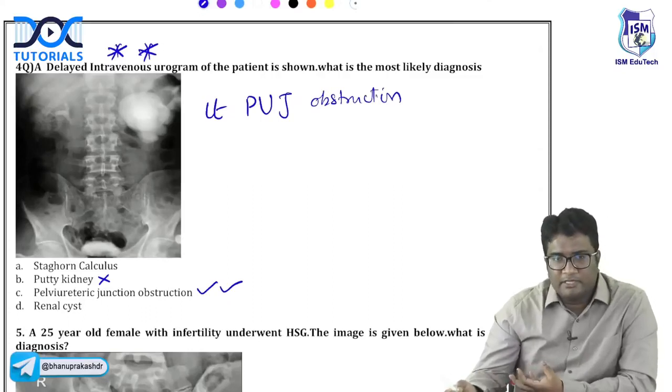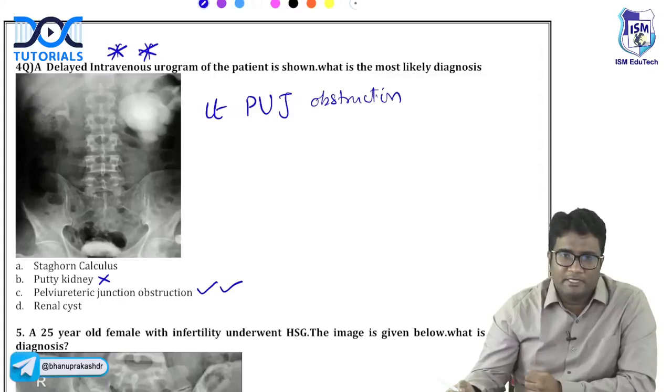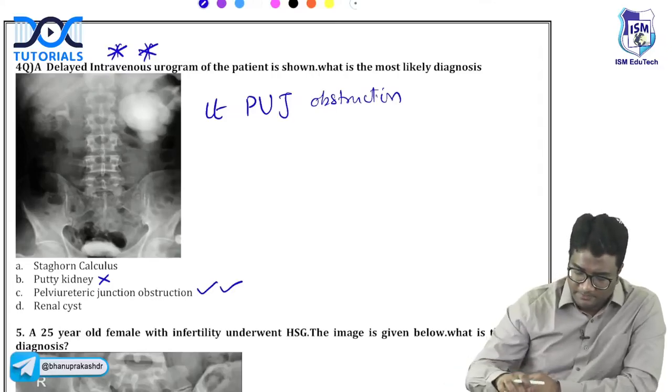If sterile pyuria was given, or calcifications were visible on a plain abdominal X-ray, then I would understand it would be putty kidney or cement kidney, the tuberculosis of the kidney. But here, this is left PUJ obstruction.